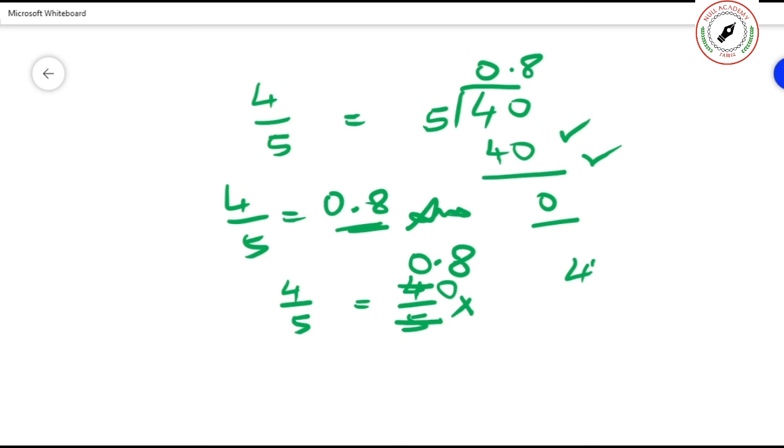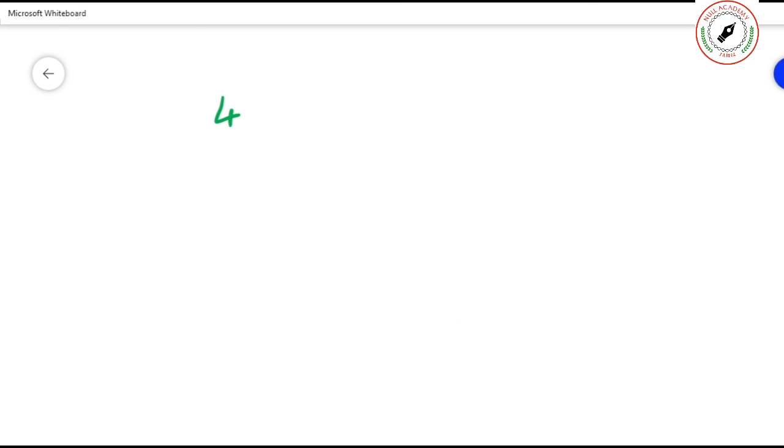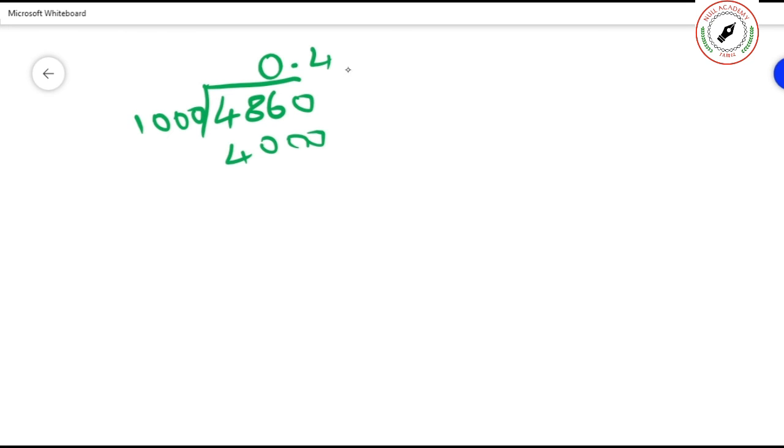486 divided by 1000. This is very easy. Is there any 1000 available? No. Shall I put 0? 0 point. Add 0. How many thousands are in 4800? 4. 4 into 1000? 4000. If you put 5, it will become 5000.